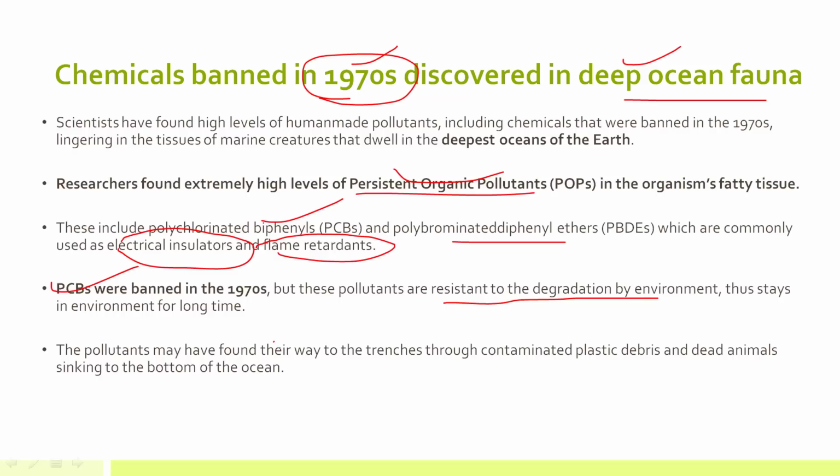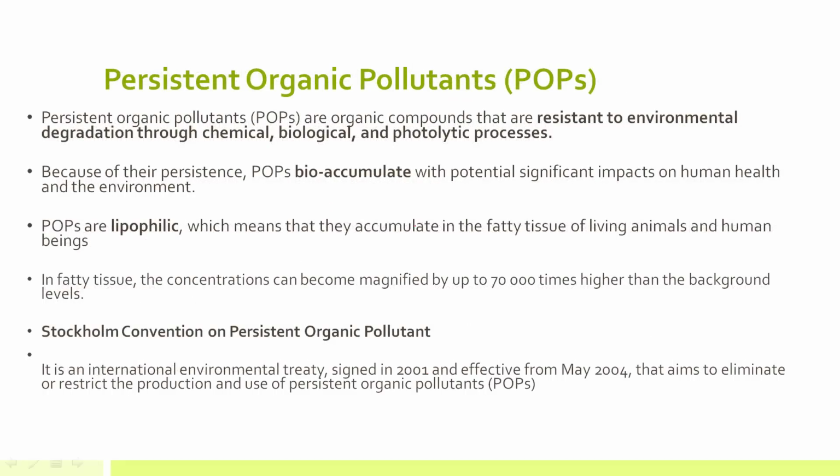Okay, and the pollutants may have found their way to the ocean trenches through contaminated plastic debris and dead animals sinking to the bottom of the ocean. So this is how they have reached the deep ocean bottom. Now, what are POPs, persistent organic pollutants, and what is the convention related to POPs? Let's discuss this. POPs are organic compounds that are resistant to environmental degradation through chemical, biological, and photolytic processes. So no process will degrade these persistent organic pollutants, and that's why they are persistent.